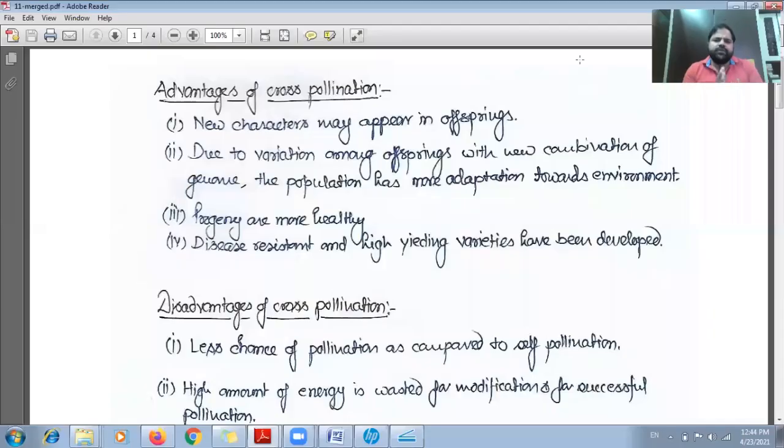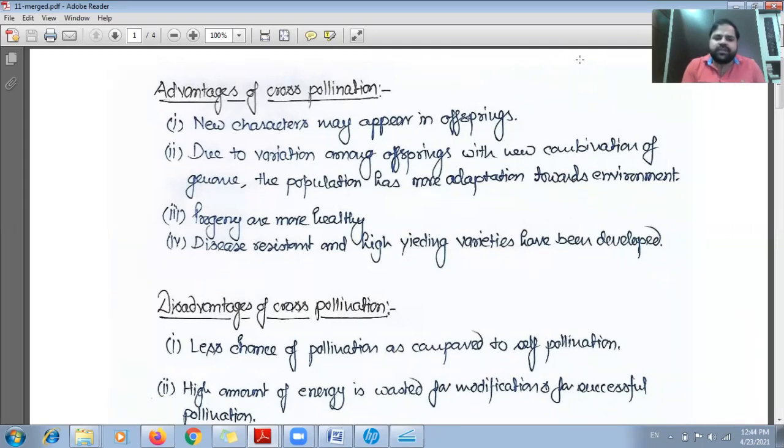Now the fourth point, disease resistant and high yielding varieties and several much more useful qualities of the plants have been developed by using this cross pollination. Since two individuals are involved to produce the offspring, the characters of two different individuals combine and may be produced in the offspring.